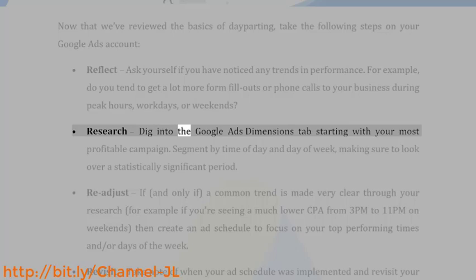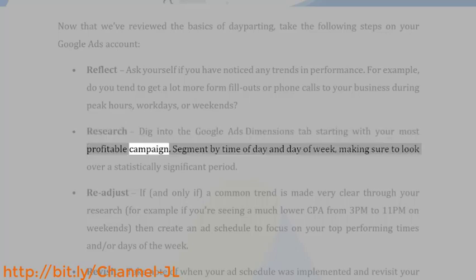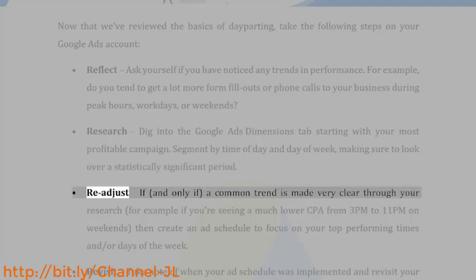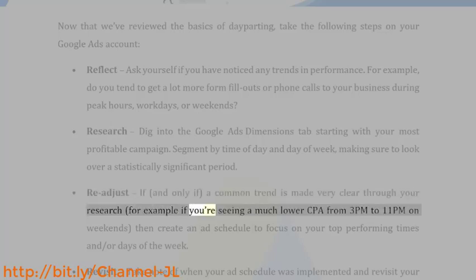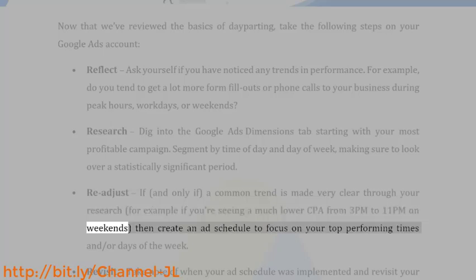Research. Dig into the Google Ads Dimensions tab starting with your most profitable campaign. Segment by time of day and day of week, making sure to look over a statistically significant period. Readjust, if, and only if, a common trend is made very clear through your research. For example, if you're seeing a much lower CPA from 3 p.m. to 11 p.m. on weekends, then create an ad schedule to focus on your top performing times and/or days of the week.